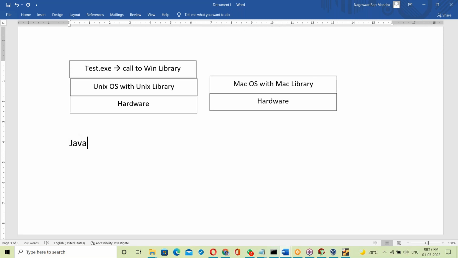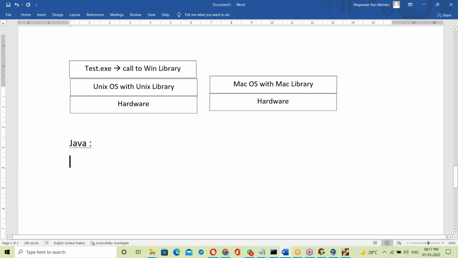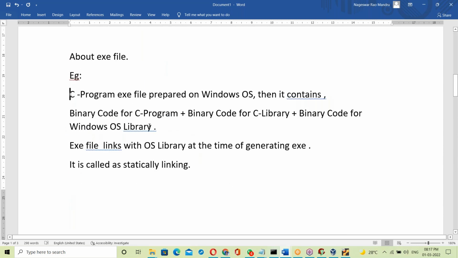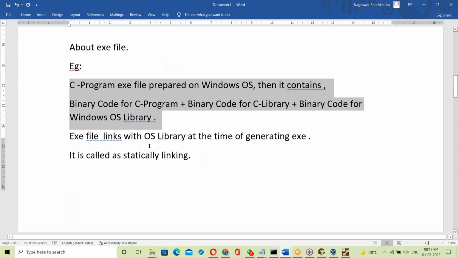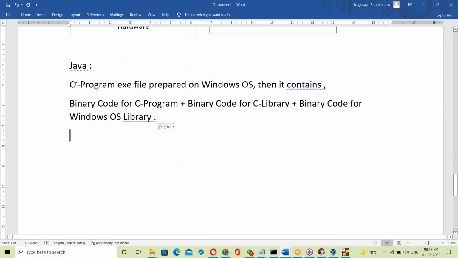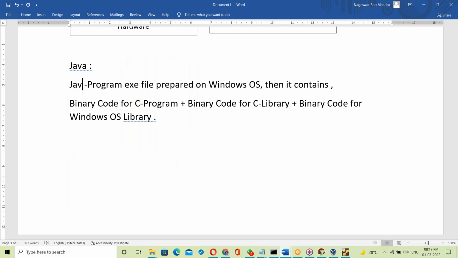Yes, same Java. How is a Java program working? Yes, let us see about Java. How does a Java program work here? Okay, same example, let us take Java program.